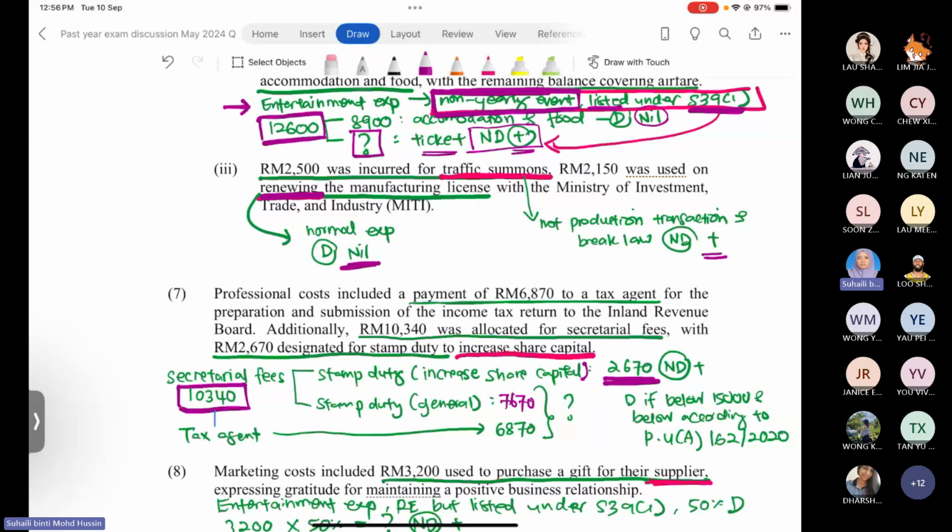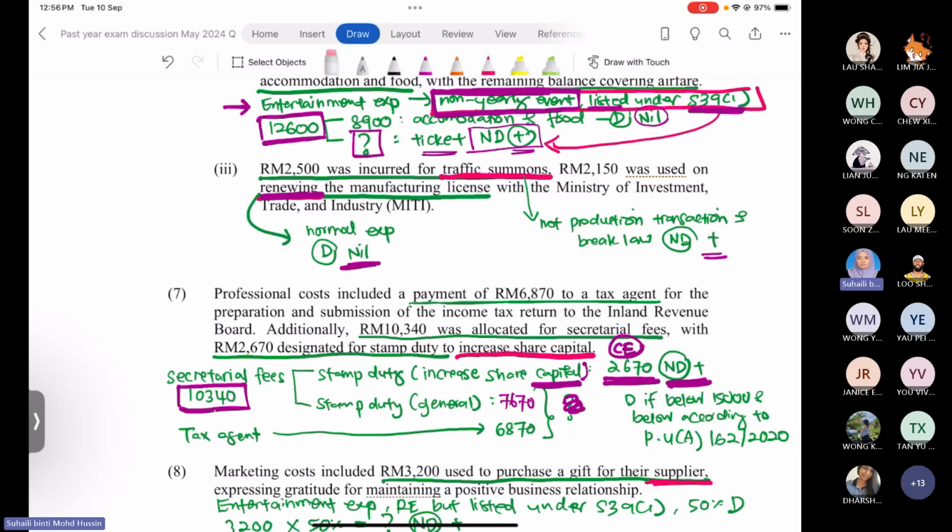We settle the stamp duty to increase the share capital first. So you have the key point there already. You paid the stamp duty to increase the share capital. So this is totally a capital expenditure, right? So it's not listed in any specific section. So we can conclude that 2,670 is not allowed for deduction in the taxation. So we add back 2,670. And then for the other transaction, we have the secretarial fee for the general stamp duty.